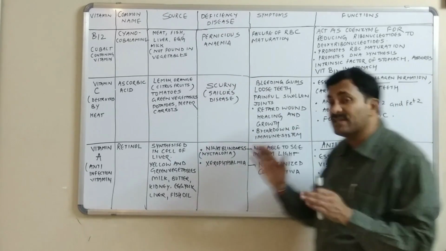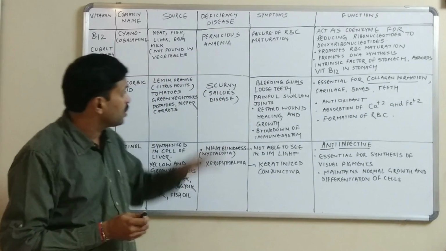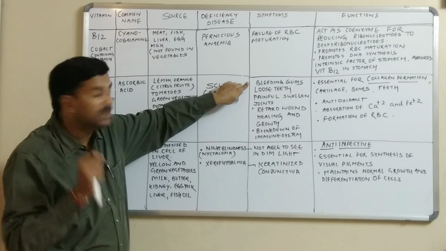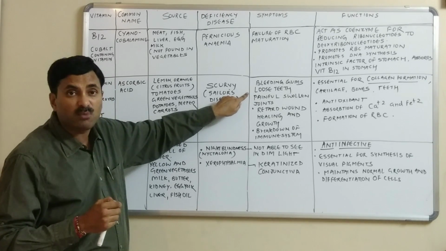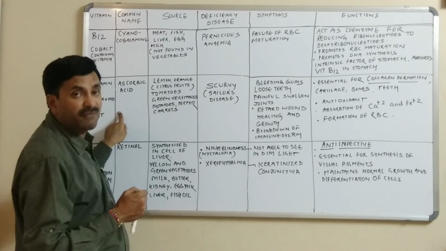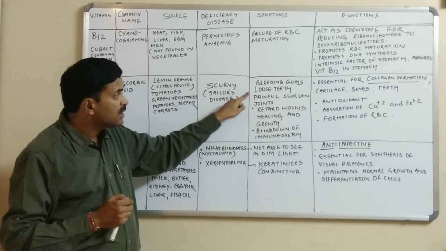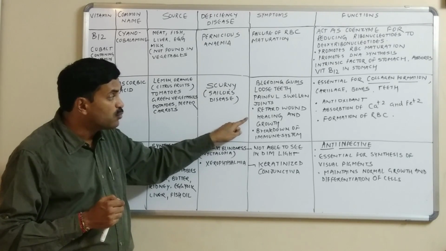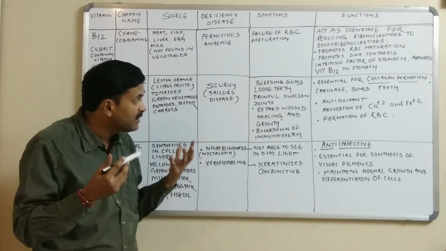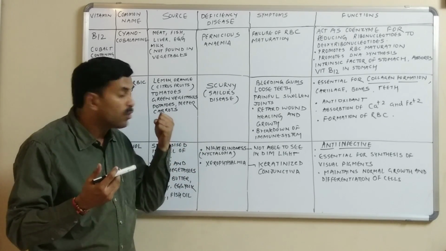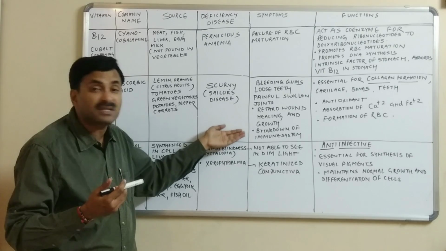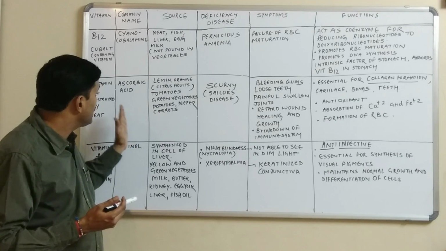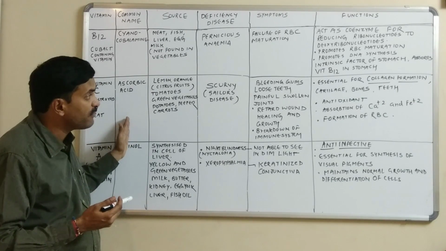Scurvy is also called Celiac's disease, and the chief symptom of scurvy is bleeding gums. Means the gums bleed. Not only this, there are more symptoms caused by the deficiency of vitamin C: loose teeth, painful swollen joints, retarded wound healing. Means delayed wound healing occurs, growth is retarded, and there is breakdown of the immune system. Means the person becomes immune deficient when suffering from vitamin C deficiency.